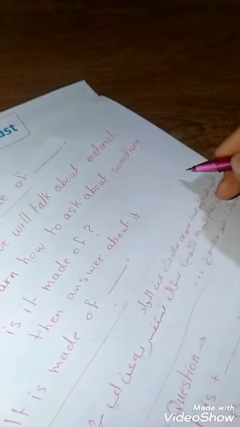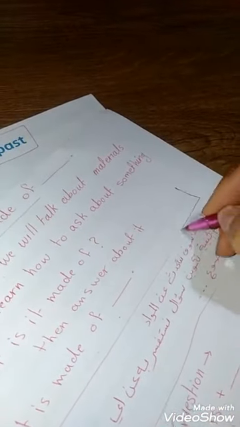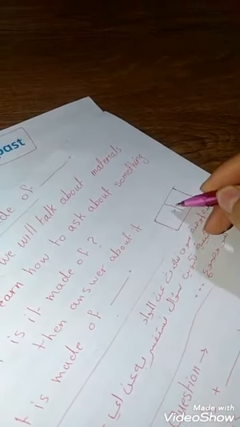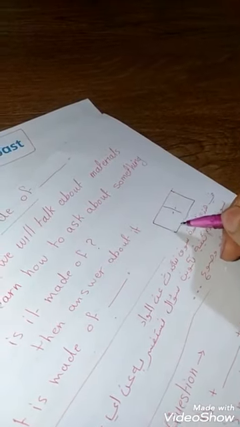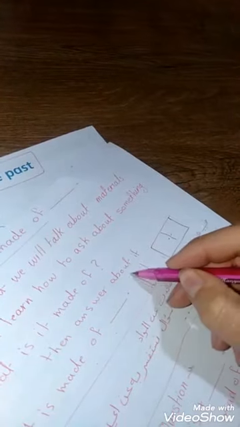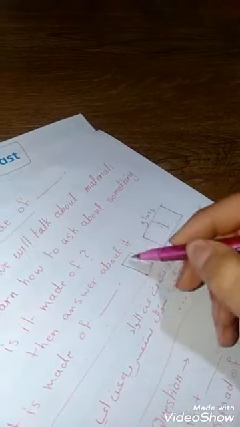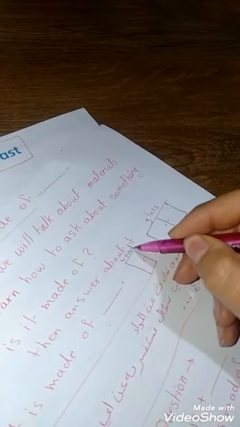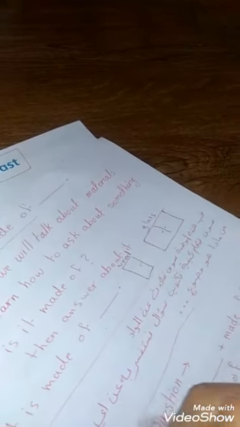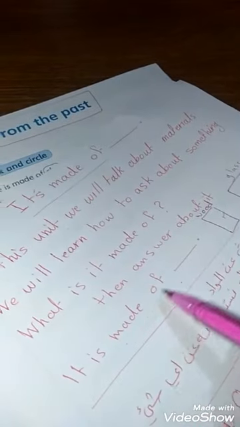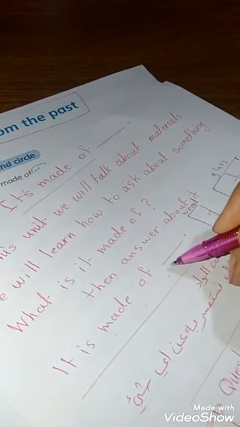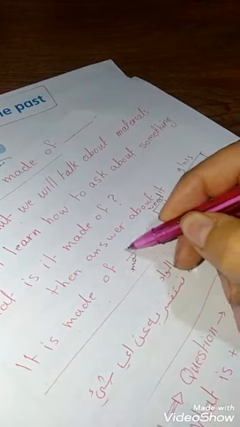It is made of glass, for example. For example, this is a window. This window is made of glass, okay? This door is made of wood. These are materials. It is made of, here we will write the material.